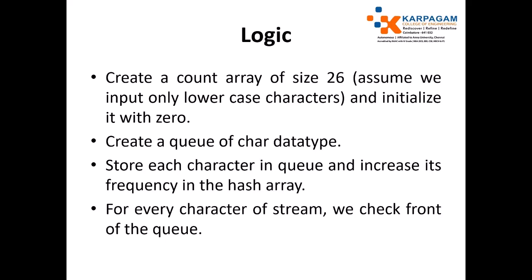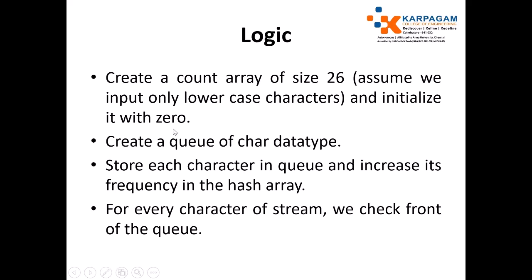The logic is to create a count array of size 26 to keep track of the frequency of the characters that you read. Consider we input only lowercase characters, and initialize this array with 0.